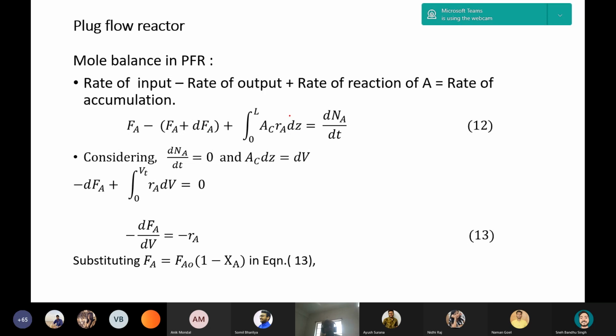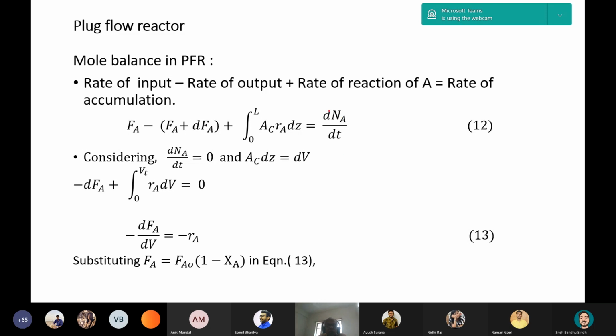For the rate of generation, if AC is the cross section of the tubular reactor, the cross section AC multiplied by the differential length dz gives the differential volume dV, and integrating over the length 0 to L, we get the entire reactor volume. And the accumulation term is dNA/dt.